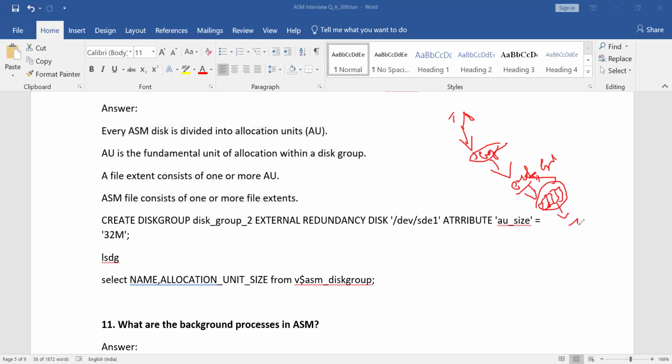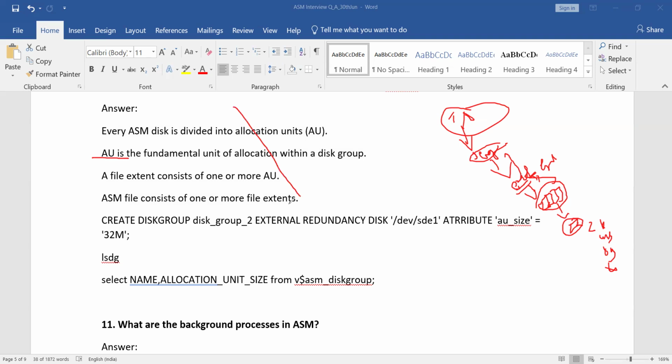And what is a block? It is the smallest part in your database. It could be 2K, 4K, 8K or 16K size. The collection of blocks is an extent, the collection of extents is a segment, and the collection of segments is a tablespace. That's it. The same way in ASM, we have the AU.